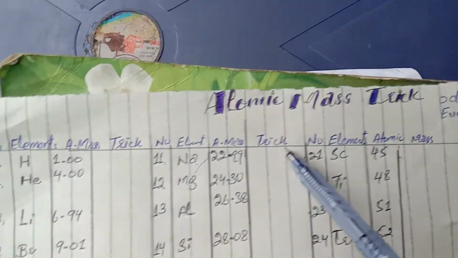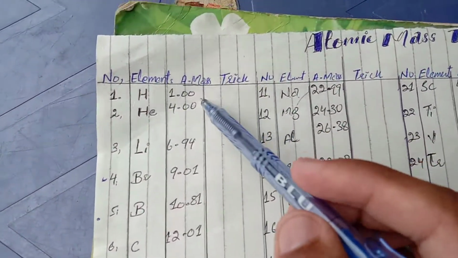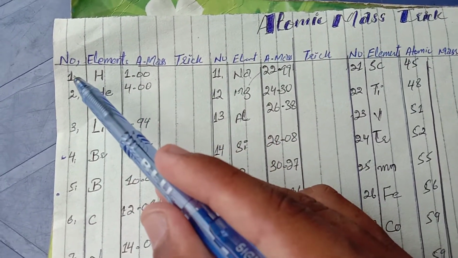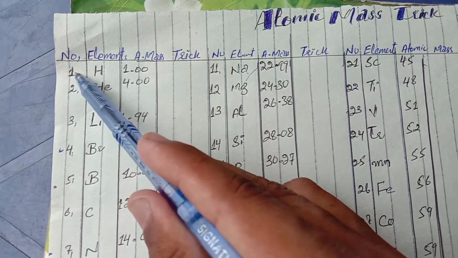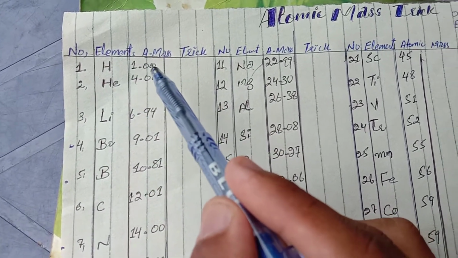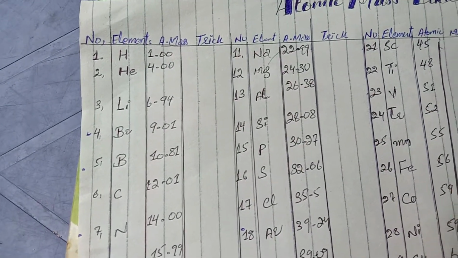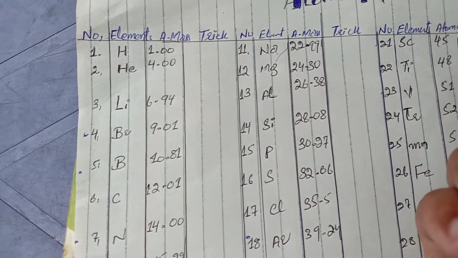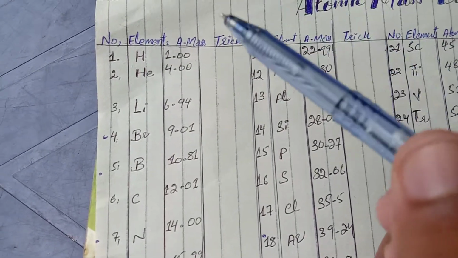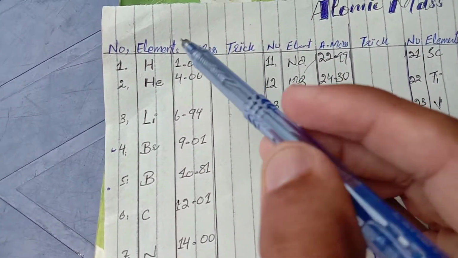Now let's start from hydrogen. Hydrogen is present first in the periodic table, and its number is 1 because it is present in the first number in the periodic table. Hydrogen atomic mass is 1.00. It is not difficult to memorize, so you just memorize it in your brain. The trick does not apply on this element.